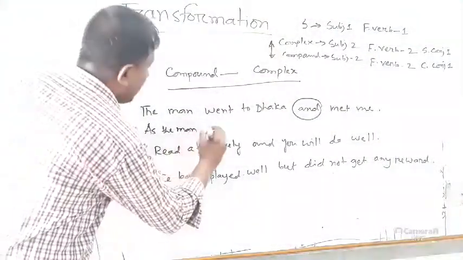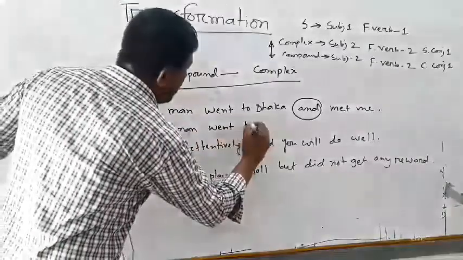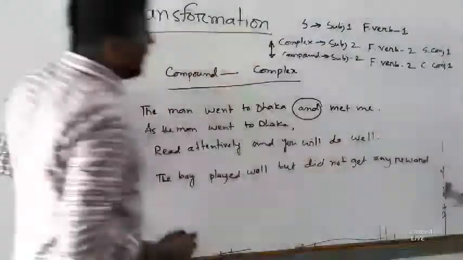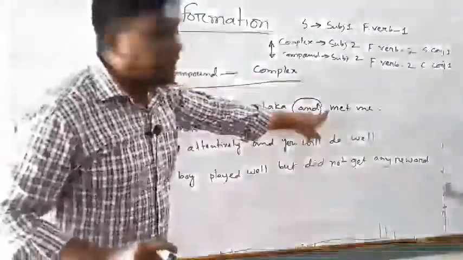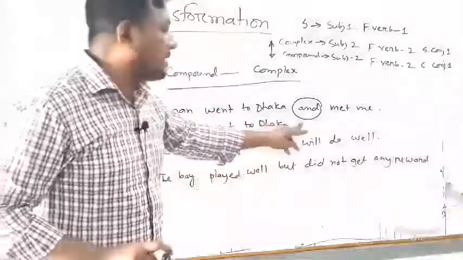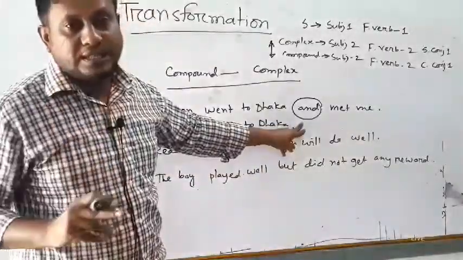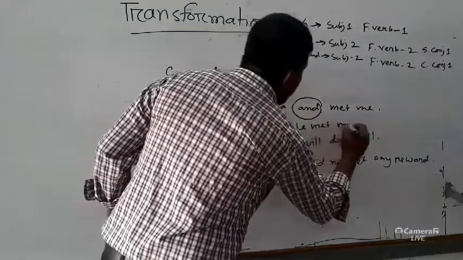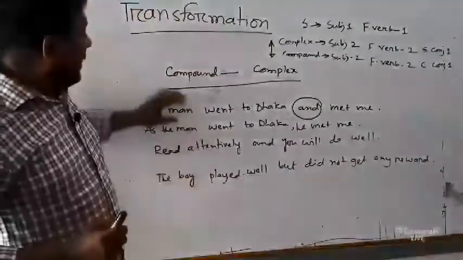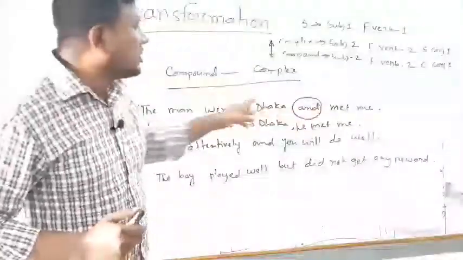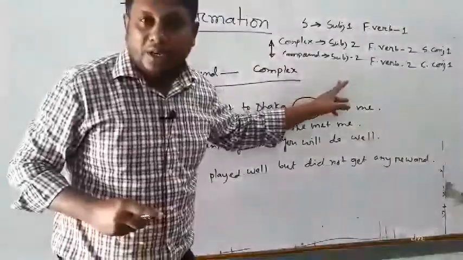As the man went to Dhaka, comma, here the subject is hidden or unexpressed, but you have to use the subject in the case of a complex sentence. He met me. Have you got the idea? In the case of a compound sentence, if the same subject is there on both sides, then the second subject can be avoided.